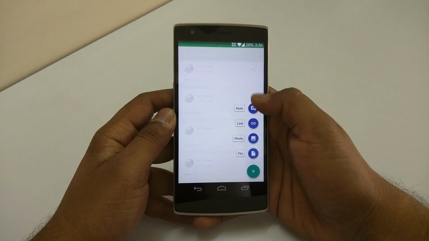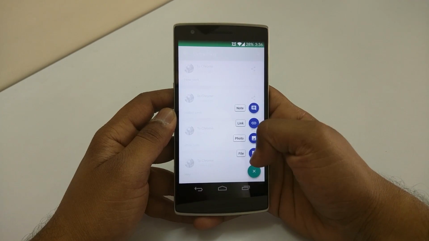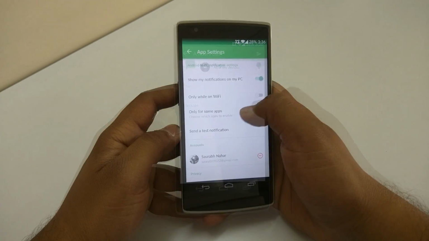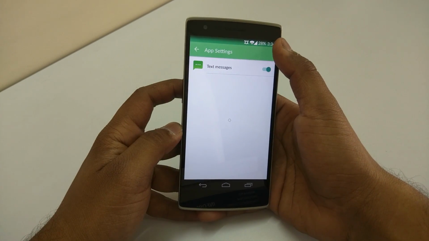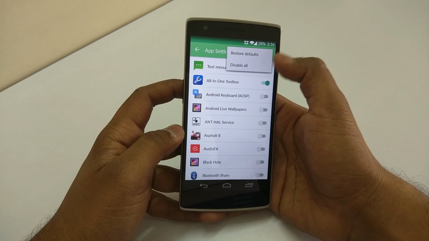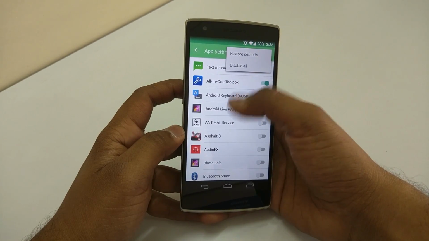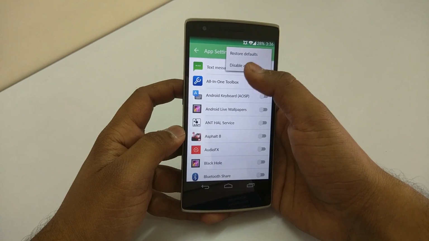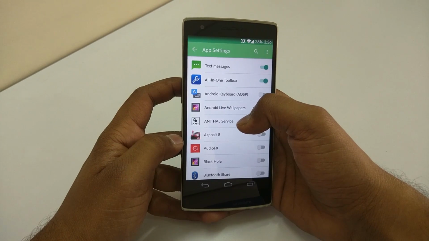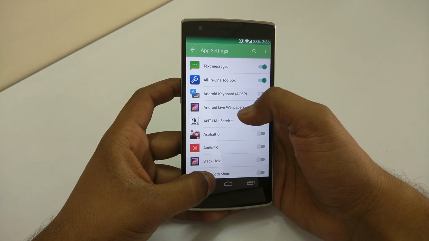Also, from your mobile app, you can send links, files, and photos to your computer, and you can also change the notification settings by disabling all the notifications and then selecting those apps from which you want the notifications on your computer to be shown. So, this is my most favorite app, and do download it and explore the app for more features.